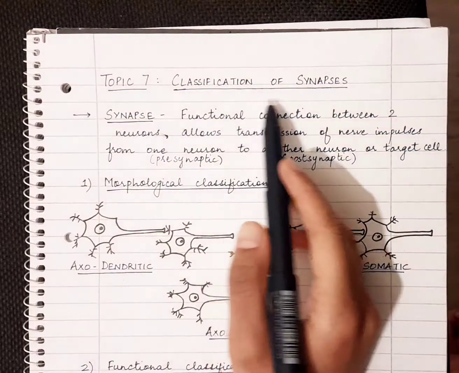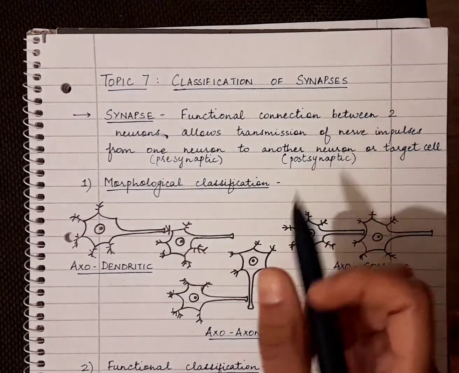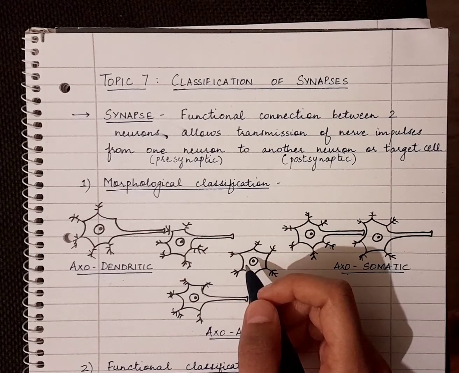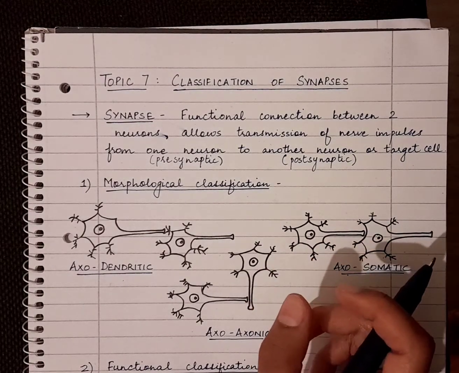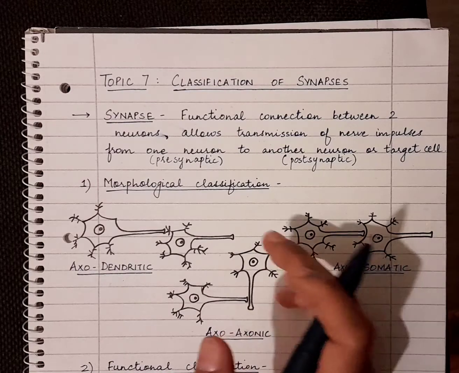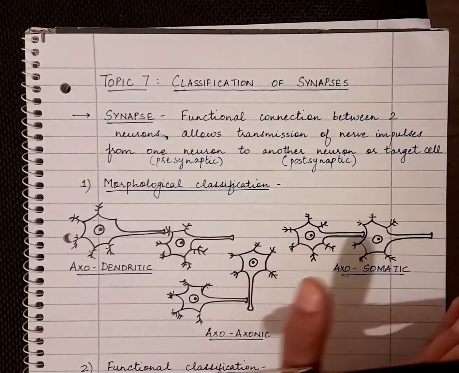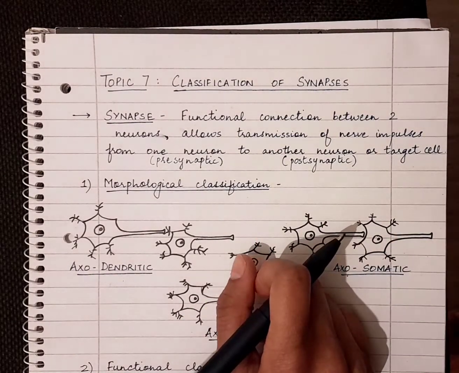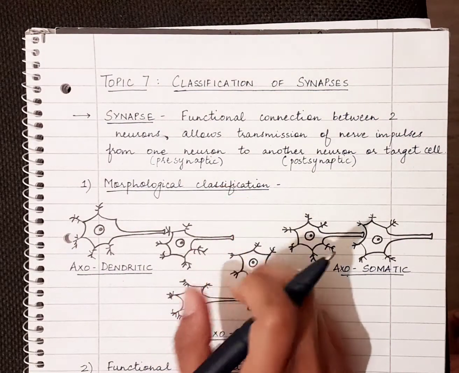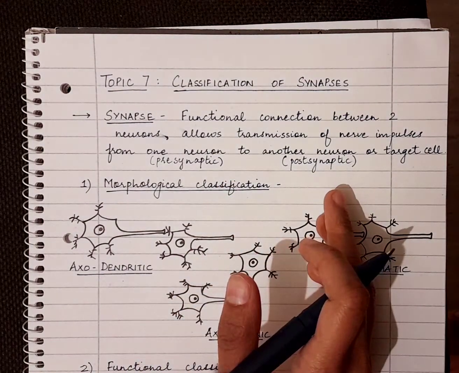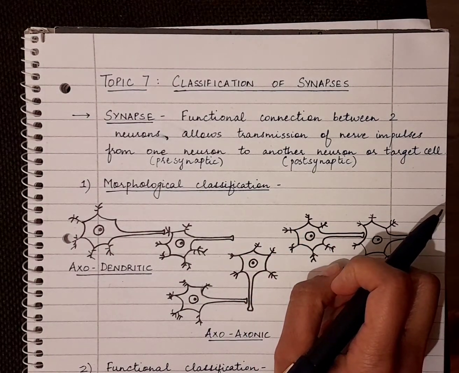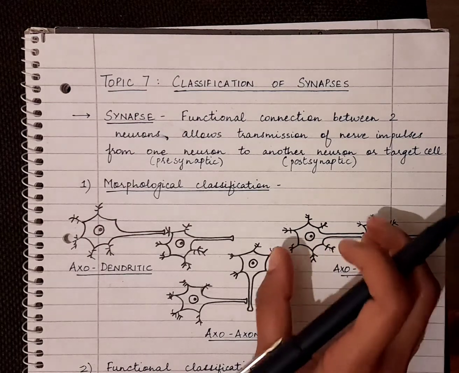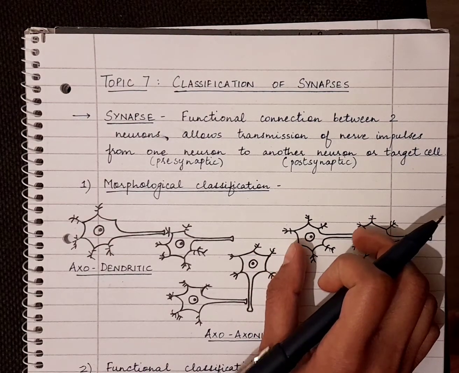Today's topic is the classification of synapses. So let's begin. Now, as we talked about in our previous video, synapses are basically the junction between two neurons. They allow the transmission of the nerve impulse from one neuron to another neuron or another cell. We can see that the presynaptic neuron is the one which is transmitting the impulse, and the postsynaptic neuron is the one which is receiving the impulse. Synapses basically functionally connect these two neurons.